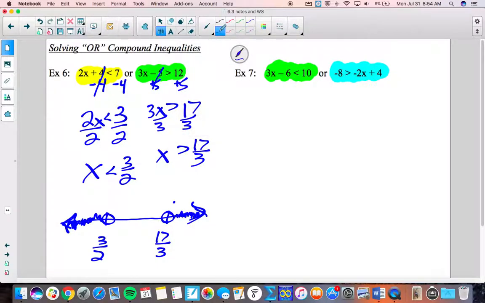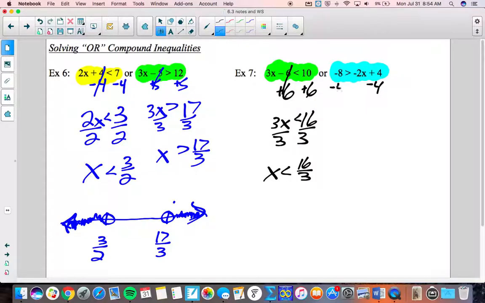Let's go. So we'd add 6 and add 6 to each side of this inequality. Then we divide by 3. So we get x is less than 16 thirds. Are the fractions bothering you? Oh, I'm sorry. Over here, we would subtract 4. Subtract 4, so we get negative. Should I use a different color? Yeah, let's do that. So subtracting 4 on each side. So we get negative 12 is greater than negative 2x.